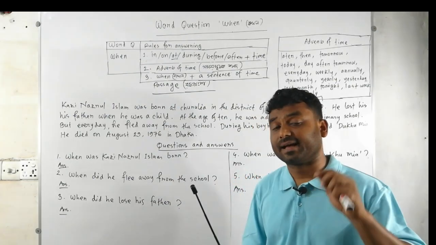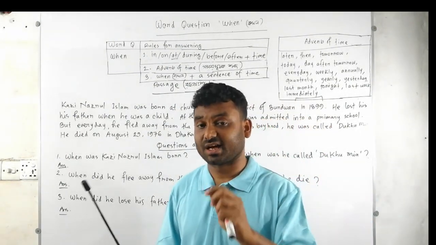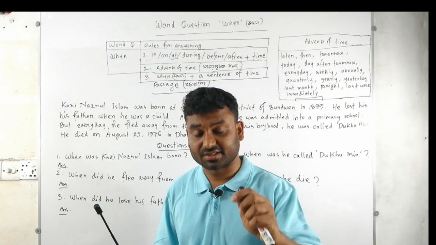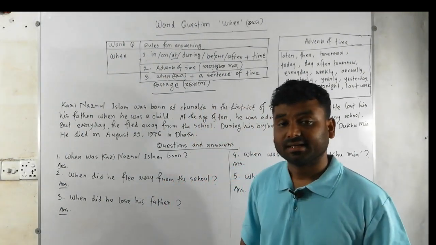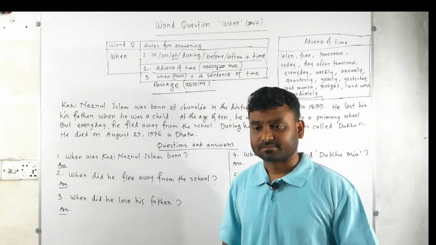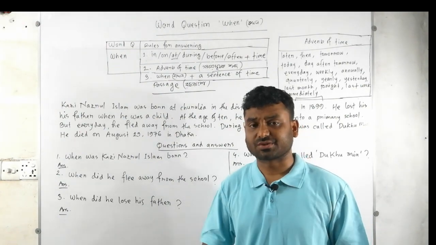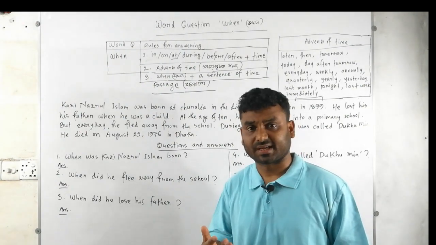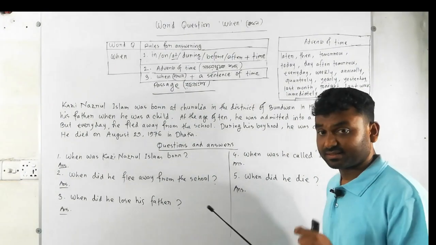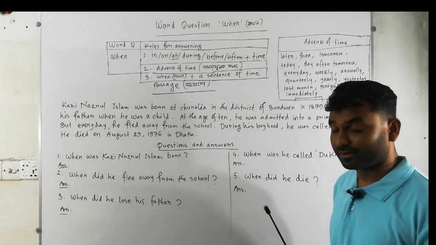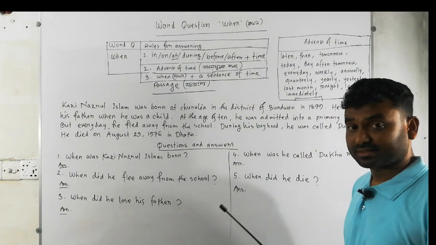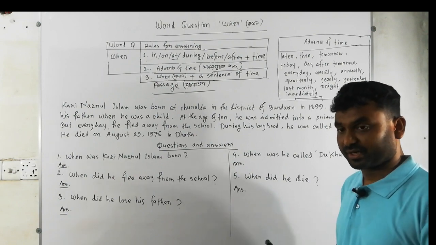If any word means time, you have to think that it is one kind of adverb. There are a lot of adverbs in English, and among these I have written just a few. Let me introduce you to these words which are very important for you.